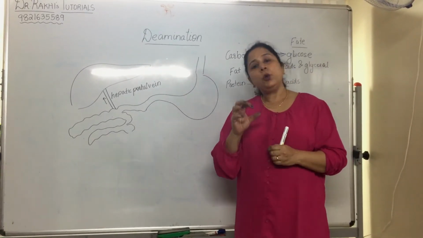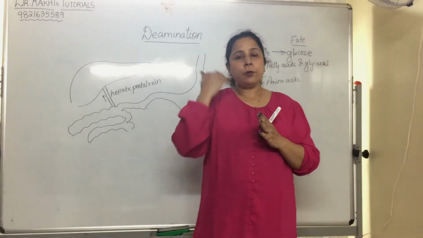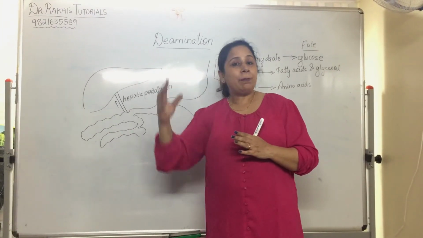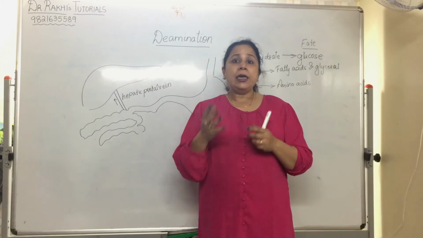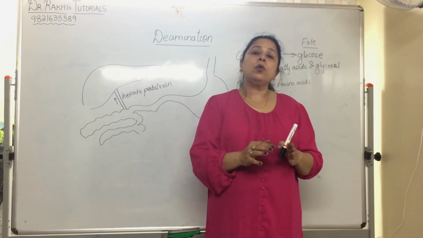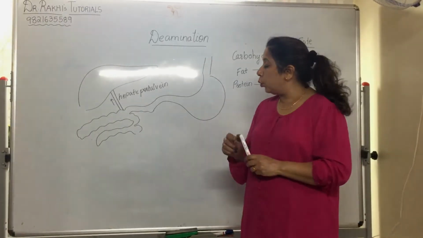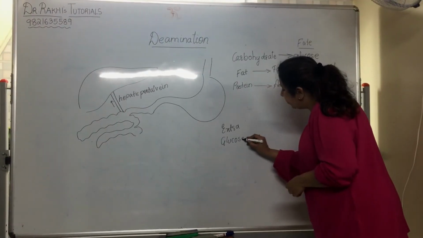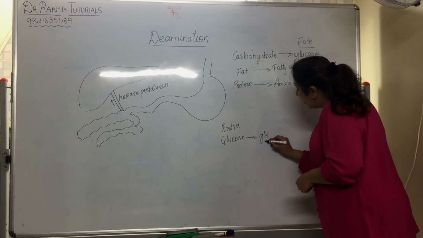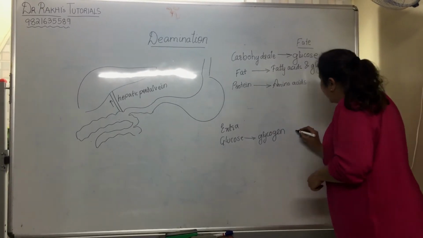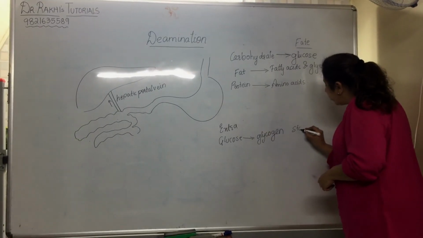How? The glucose that is needed for the body, the liver supplies it to the whole body. Now, if there is an extra glucose, what happens to it? So, this extra glucose gets converted into glycogen and is stored in the liver.